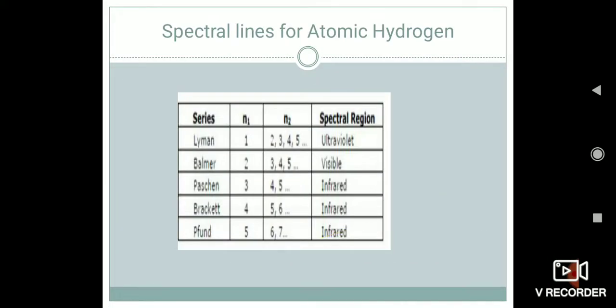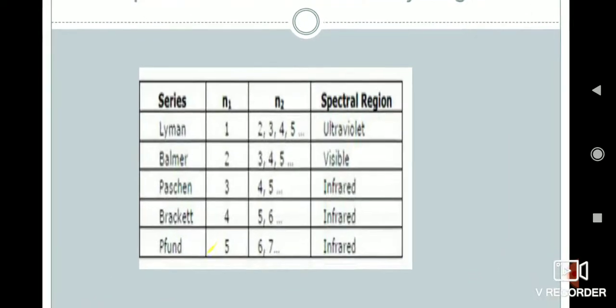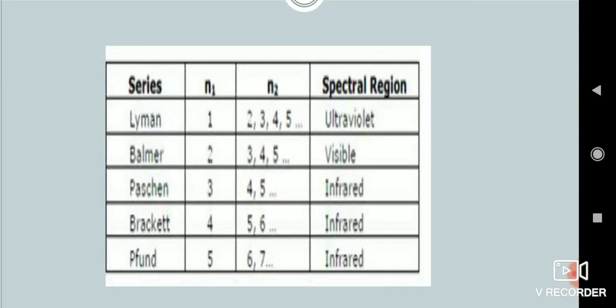Now let us study these spectral lines, because Rydberg explained all the series of lines of the hydrogen spectrum in the expression we just saw. The series are given by n1 and n2 and the spectral region, like ultraviolet, visible and infrared, which we studied yesterday.